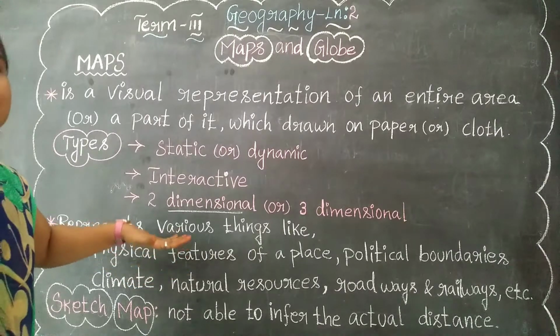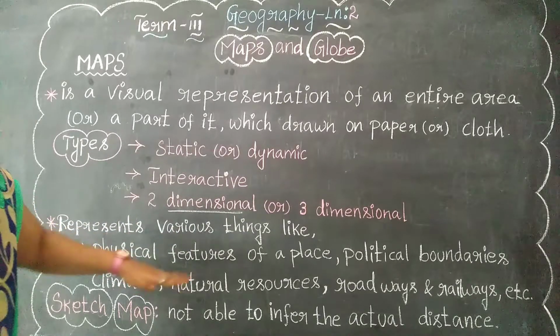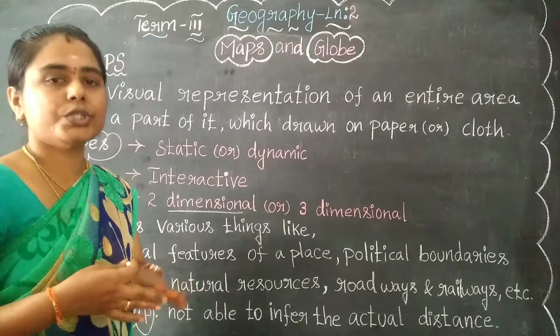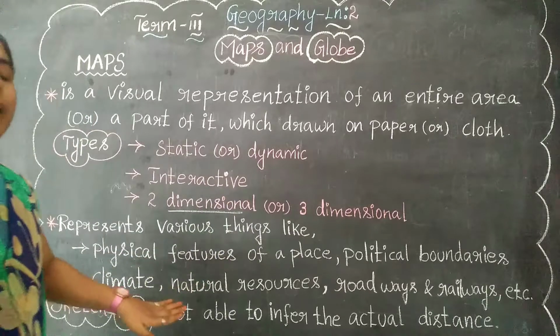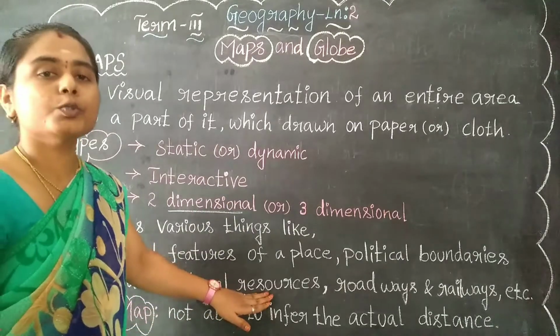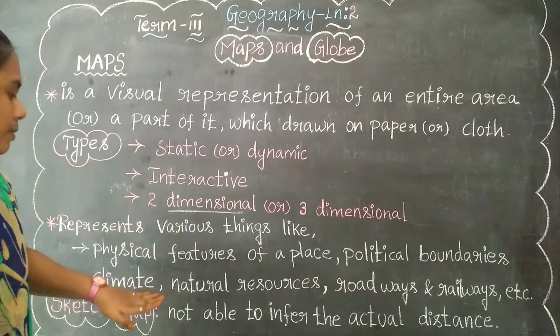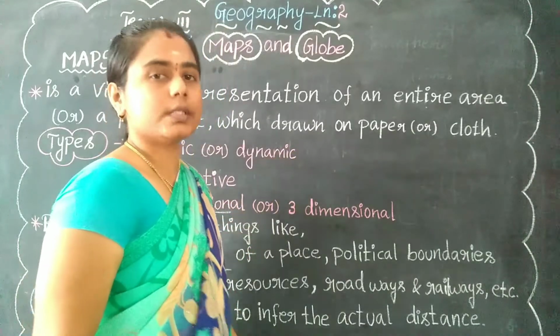So what are the features involved in this map? We have already studied that: plateaus, plains, oceans, continents. These are all the features. But especially the biosphere. What does biosphere mean? It is the main content in these physical features. It is an ecosystem.